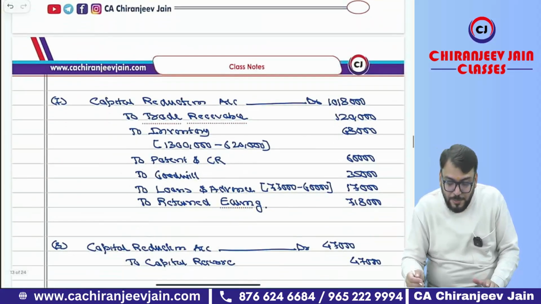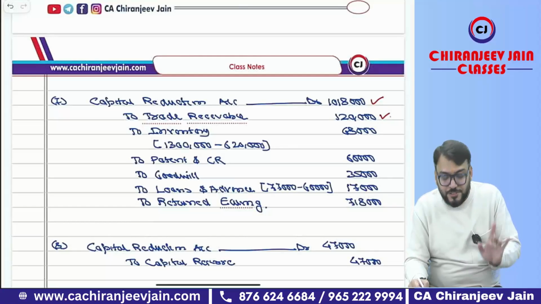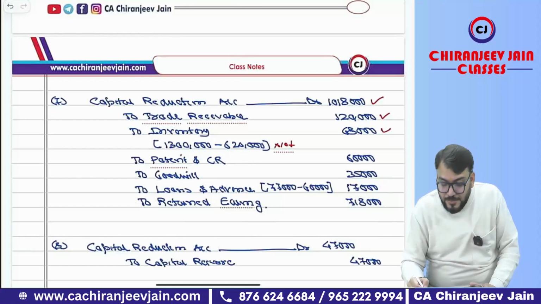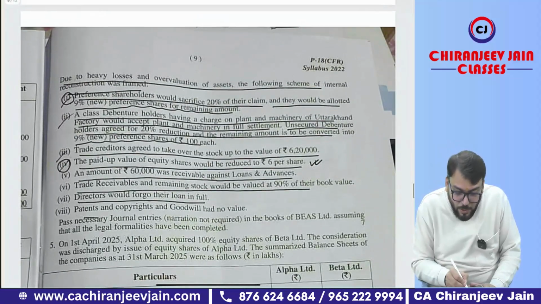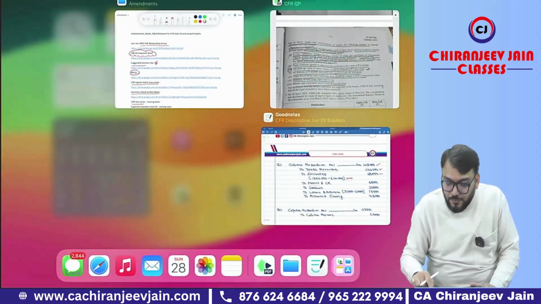Then what journal entry have we done? Capital reduction account debit to trade receivable by 10%, and the balance inventory by 10%, which is 13 lakh minus 6,20,000 into 10%. Then they have also given one more point: patent and copyright and goodwill had no value. Had no value means fully written off.